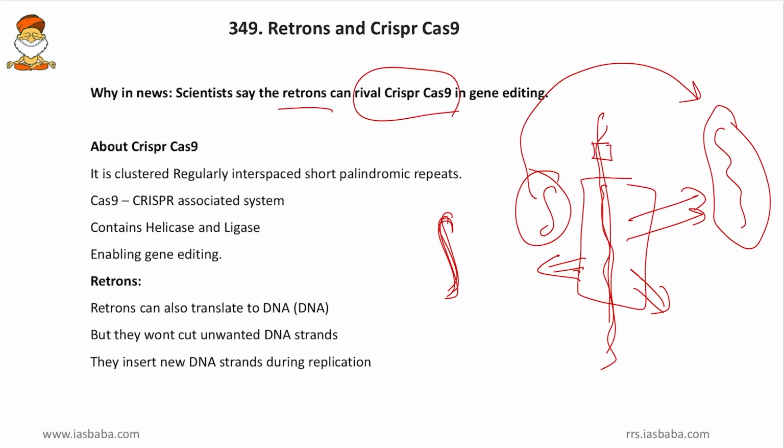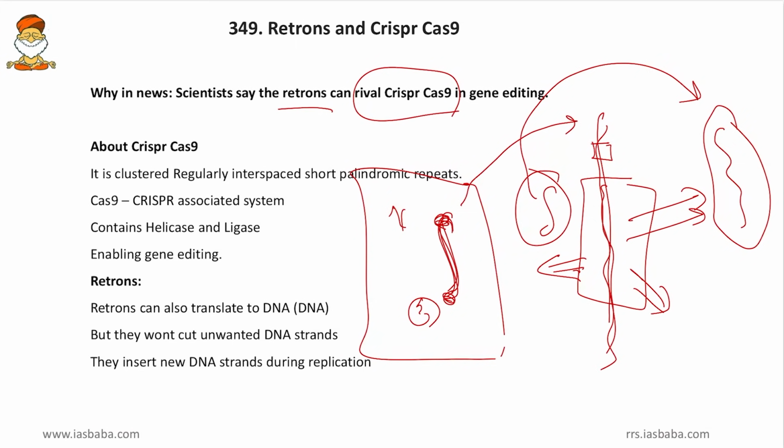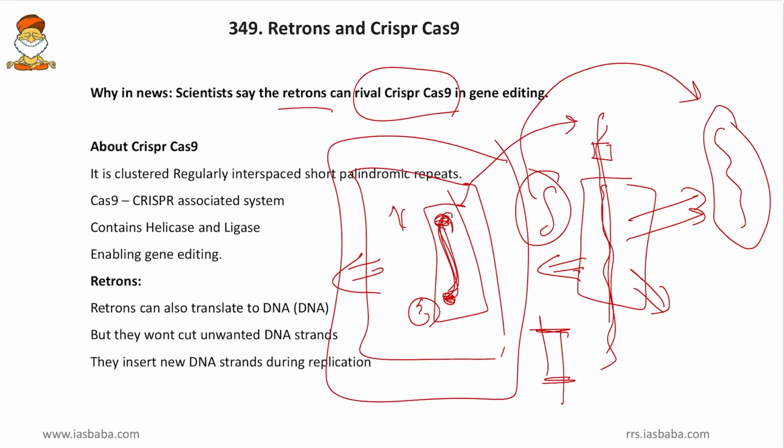And then these DNAs attached two enzymes to them, that is nuclease and helicase. And this whole system comes to the DNA of the bacteria and searches for exact places. And in those exact places, the helicase will untwine the double helical structure and straighten it. And the nuclease will cut this double helical structure and add this new sequence. So this cutting and then adding the new sequence was done by this system. And this system as a whole was called the CRISPR-Cas9 system. Cas9 is the CRISPR associated system.